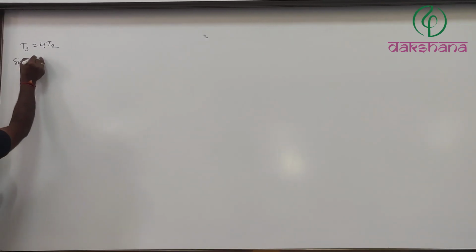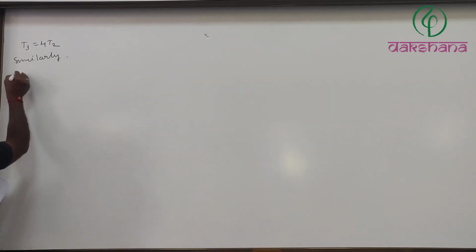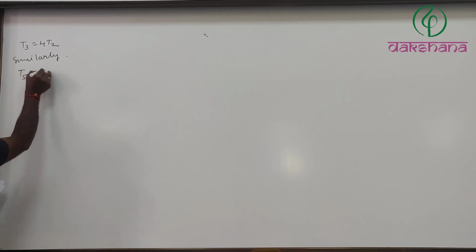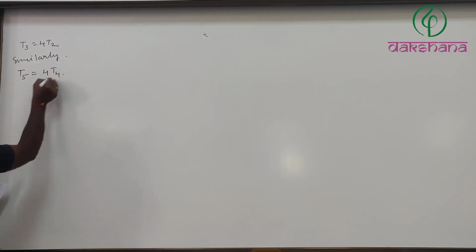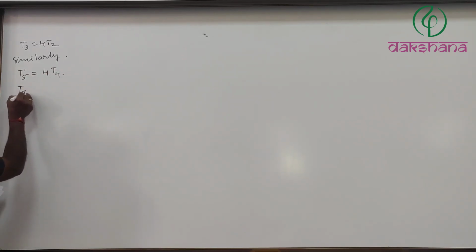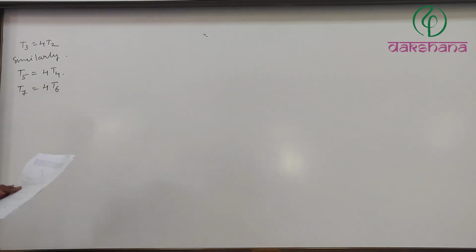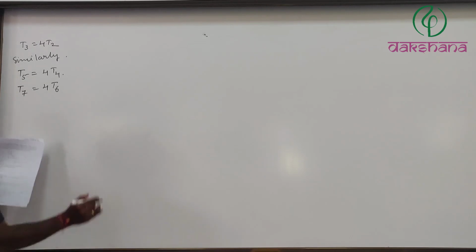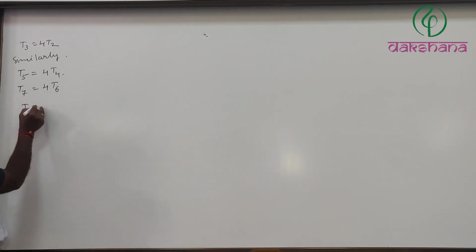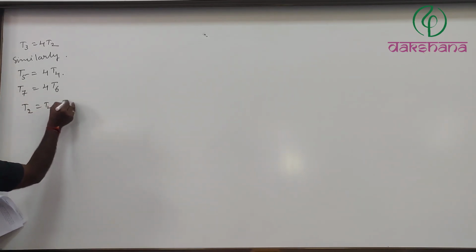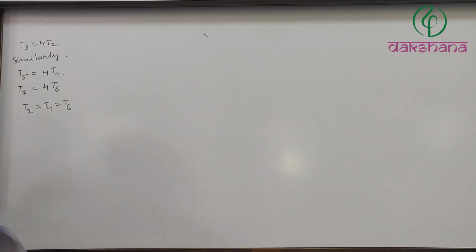Similarly, we will get T5 is equal to 4T4, as well as T7 is equal to 4T6. Hence, this is going to be true. That is, T2 is equal to T4 is equal to T6.